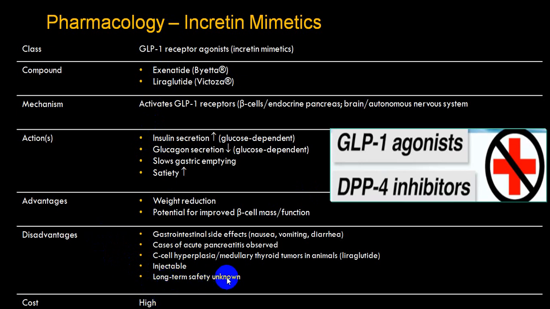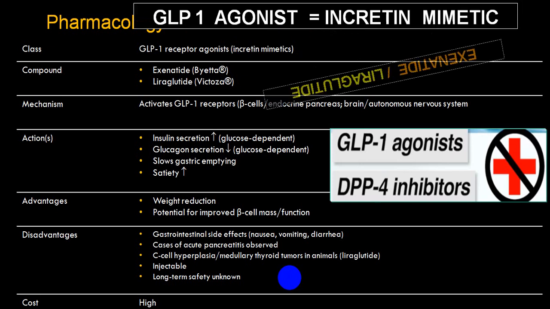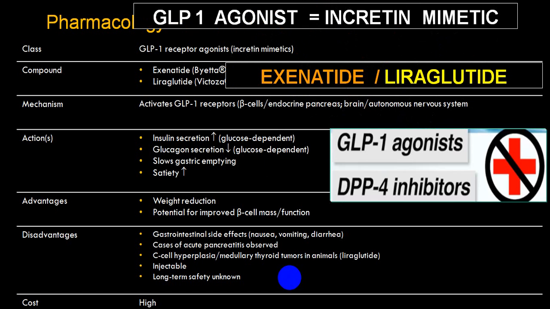Long-term safety was unknown, but now there are a lot of trials which prove that it has cardiac benefit, renal benefit, and central nervous system benefit also. So now the only problems are the injectable form and cost. Even the injectable part is being partly solved, because there is now an oral preparation available, called semaglutide. So we have two commonly used agents, exenatide and liraglutide.